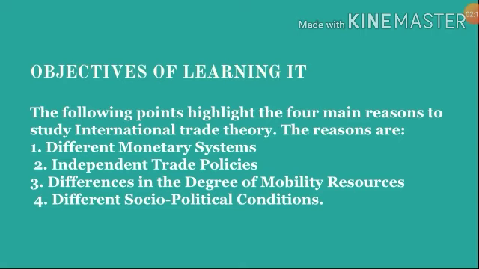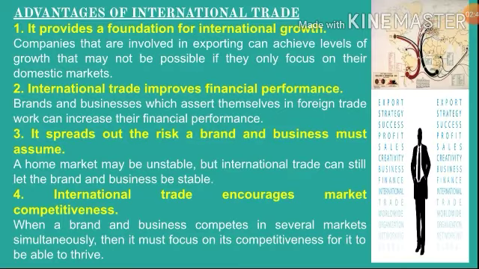Political condition is the government that the countries are under. For example, America is a capitalist country, China is a communist country, and India is a mixed economy. Like that, each country varies in its political conditions. Likewise, people's culture also varies. So for knowing all those things, you need to learn international trade.